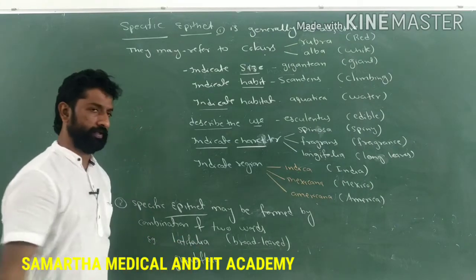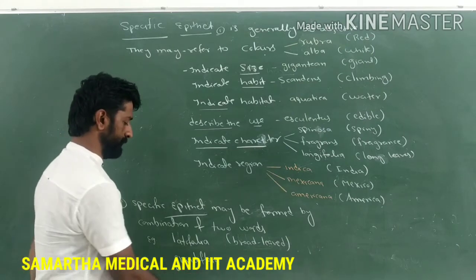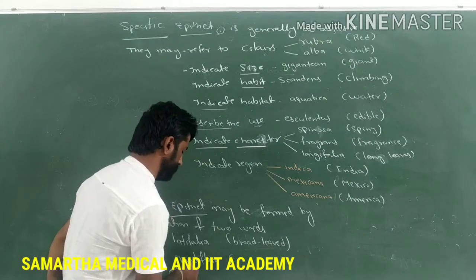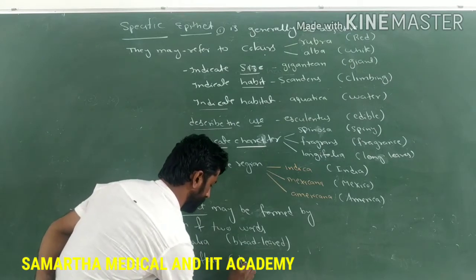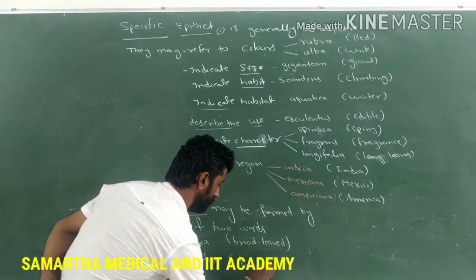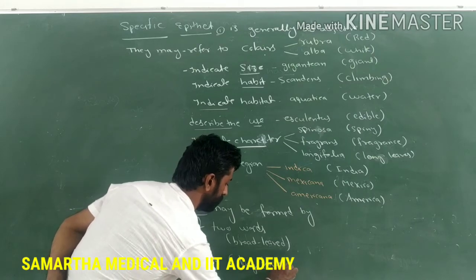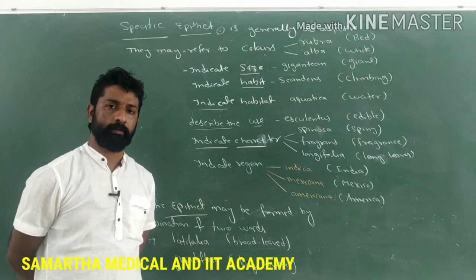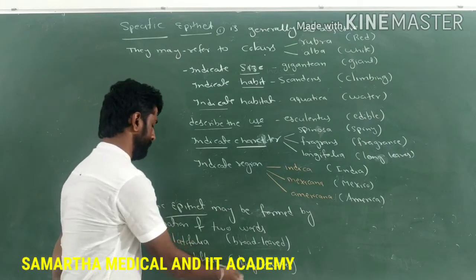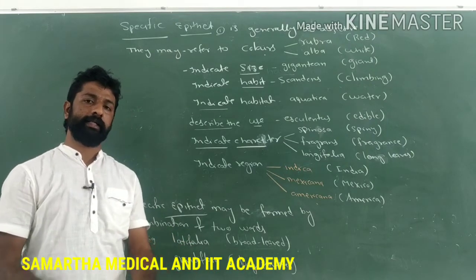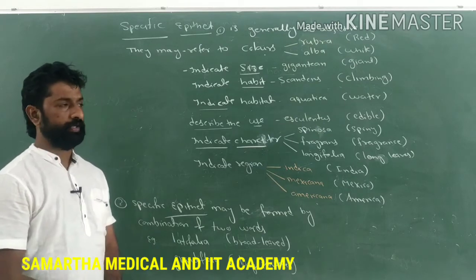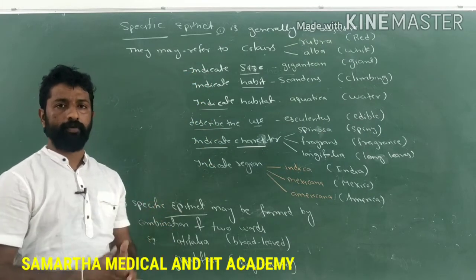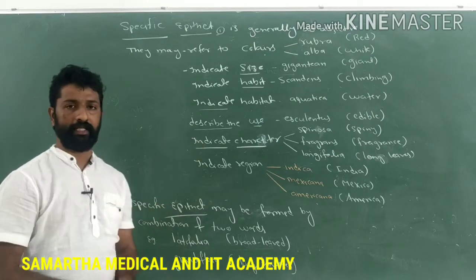Similarly, if the species name is grandiflora, that indicates large-flowered plants, meaning plants which bear large flowers belong to the species grandiflora. In this way, the specific epithet is derived based on these criteria.